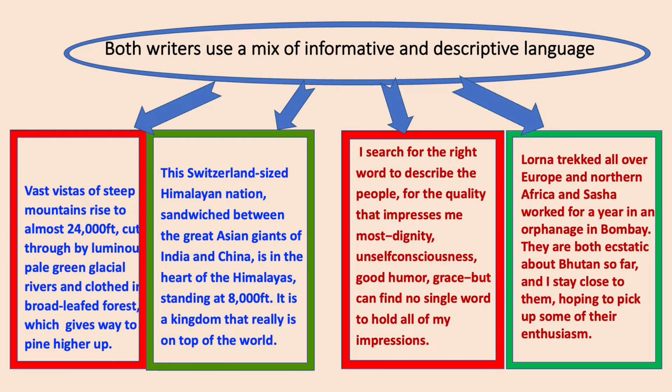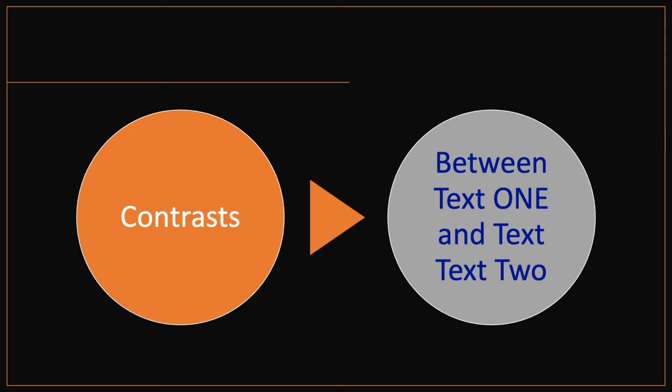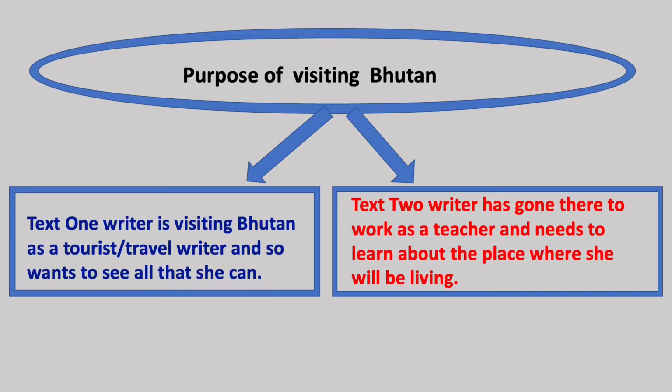Both writers use a mix of informative and descriptive language. Now let's see the dissimilarities or contrasts between the two texts. The purpose of visiting Bhutan is different for each. The text 1 writer is visiting Bhutan as a tourist or travel writer, and so she wants to see all that she can. But the text 2 writer has gone there to work as a teacher and needs to learn about the place where she will be living, that is Thimphu.